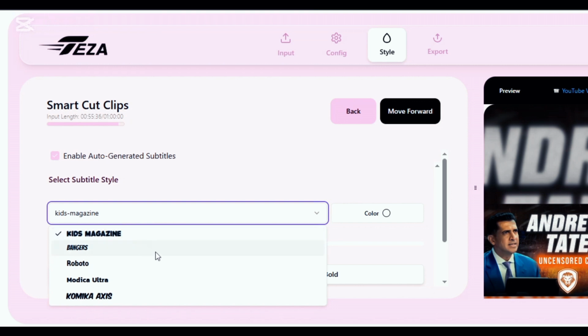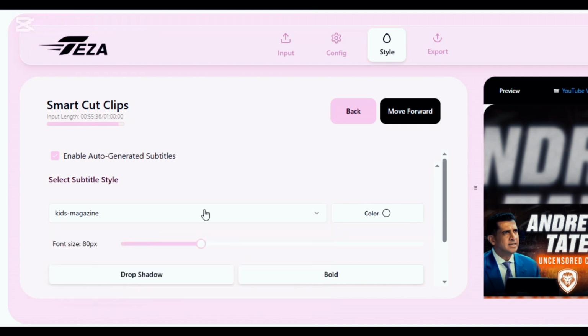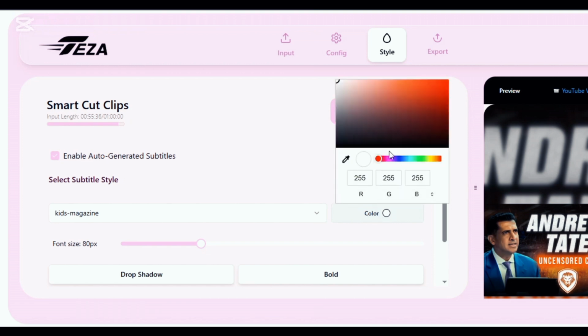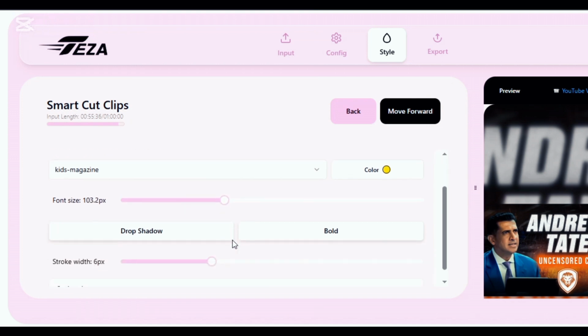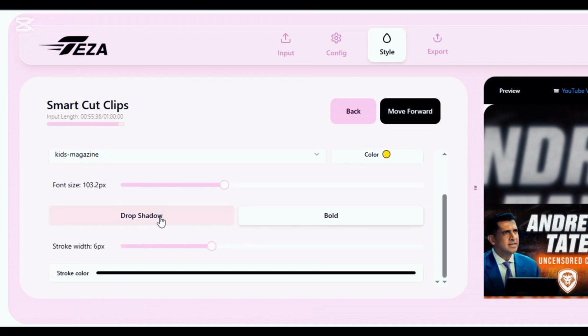I like bold fonts, so I will be selecting Kids Magazine font style. You can choose any font of your choice. Click on the color section to select the color of the caption. You need an attractive color that your audience will find very attractive. I select yellow. Adjust the font size to your taste. Keep it very minimal, not too big, not too small. Medium size is okay. Select drop shadow if you want. You can also make your font very bold by clicking on bold. Make sure you customize the settings according to your taste. After you are done, click on the next button.